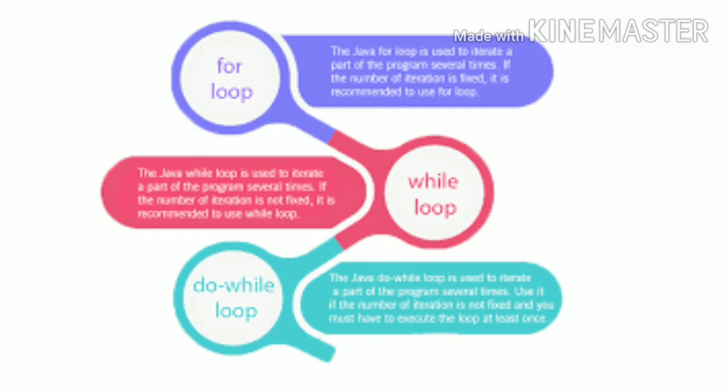The last loop we have, the do while loop, is used to iterate a part of the program several times. Use it if the number of iterations is not fixed and you must execute the loop at least once.